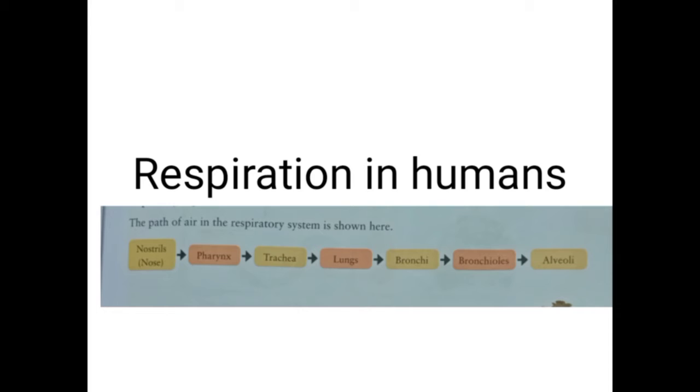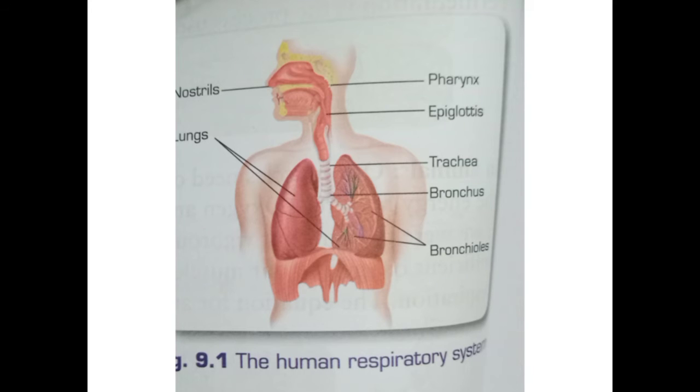Now, respiration in humans. In humans, respiration starts from the nose when they breathe in oxygen from the atmosphere. There are different organs involved in the process of respiration called respiratory organs. The path of air in the respiratory system is shown here. Here you can see the diagram of the human respiratory system. Now we will discuss the role of different organs involved in the process of respiration.